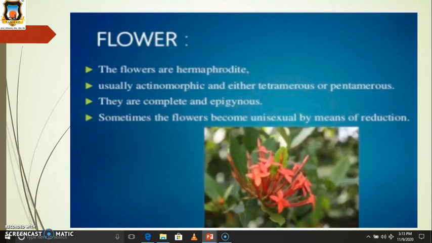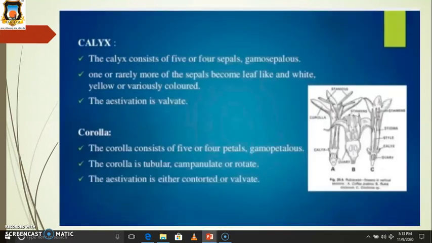Then flowers. The flowers are hermaphrodite. Usually they are actinomorphic, and the petals are tetramerous or pentamerous. Tetramerous means 4 petals are present, and pentamerous means 5 petals are present. They are complete and epigynous, meaning the position of the ovary is inferior. Sometimes the flowers become unisexual, in rare cases.